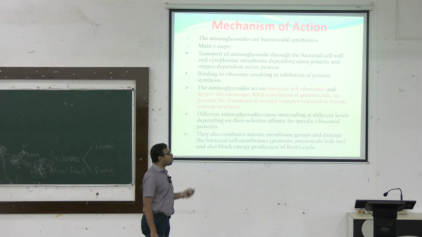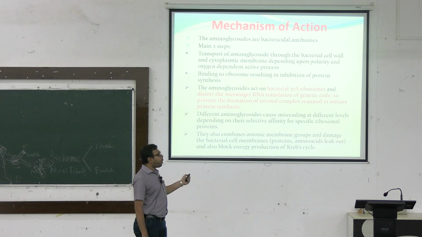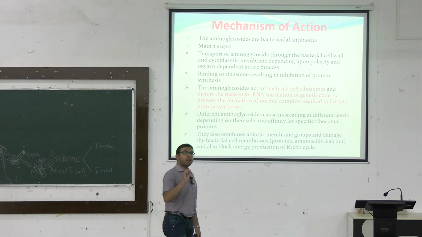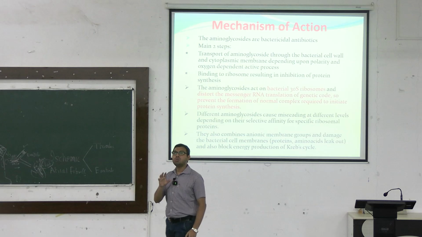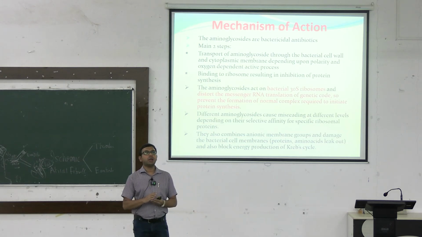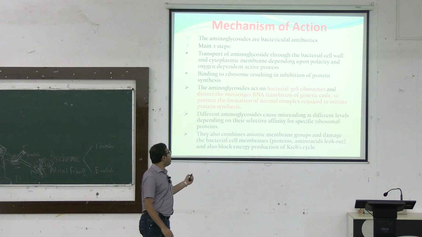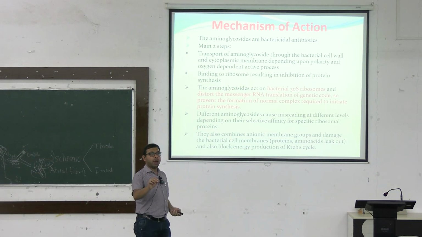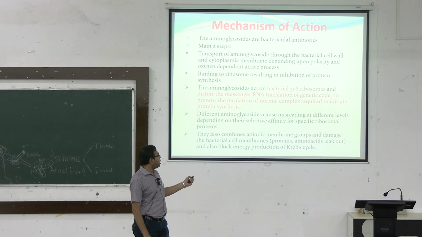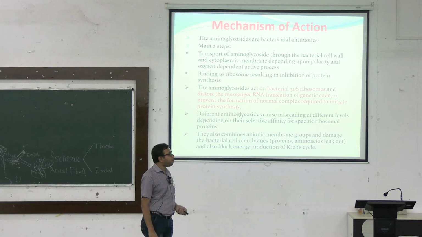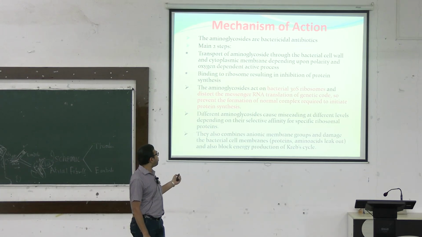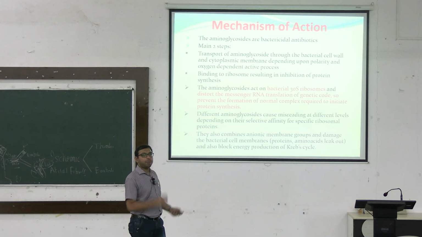Now coming to the mechanism of action. The aminoglycosides are bactericidal antimicrobial agents, and this bactericidal effect is usually shown when the aminoglycoside concentration is higher than its MIC range. Now when the aminoglycoside is given by the parenteral route, it is transported through the bacterial cell wall and cytoplasmic membrane, depending upon polarity and an oxygen dependent active process.